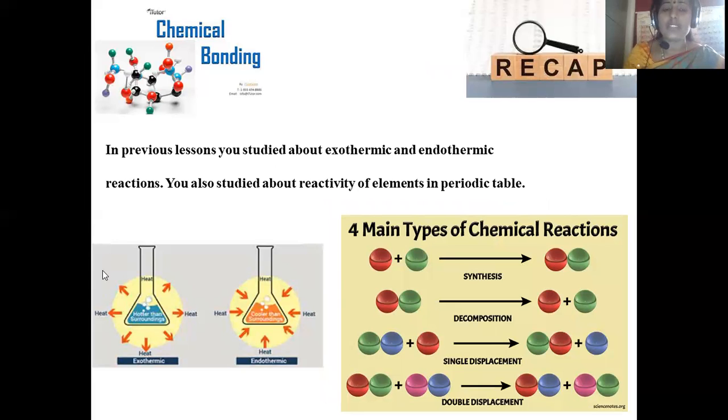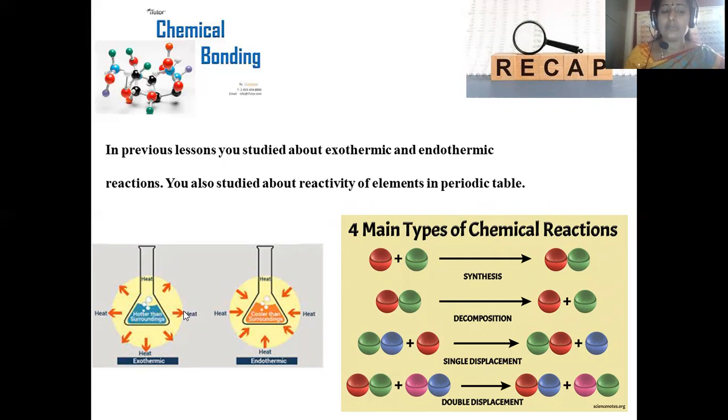Now, we are going to recap our previous concepts, which we already know. In our previous lessons, we already studied what is meant by exothermic and endothermic reactions, and studied the reactivity order of the elements present in the periodic table. These topics were already completed. Let us have a glance at exothermic and endothermic kinds of reactions.